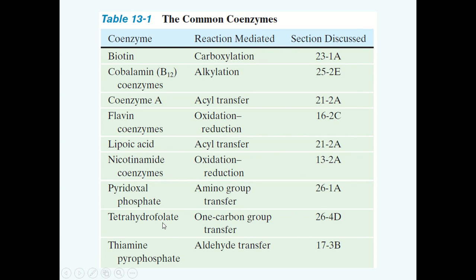Tetrahydrofolate is a cofactor which is needed for the transfer of one carbon units. This includes methyl groups, methylene, formyl groups. So one carbon groups are transferred by tetrahydrofolate. And thiamine pyrophosphate is important for the transfer of aldehyde groups.